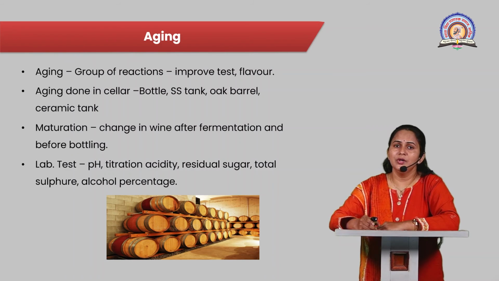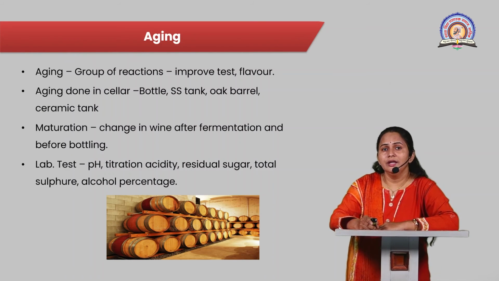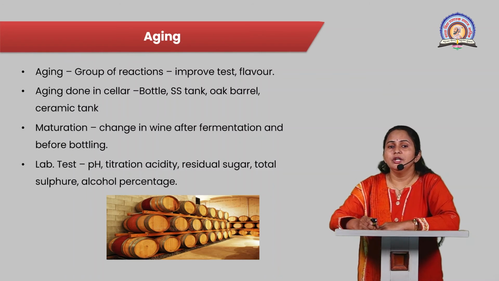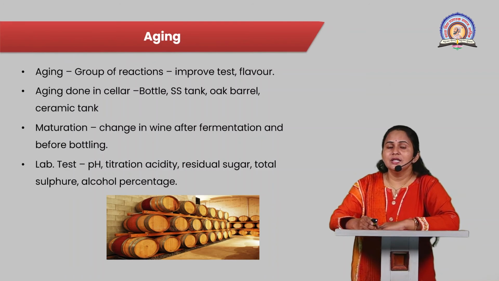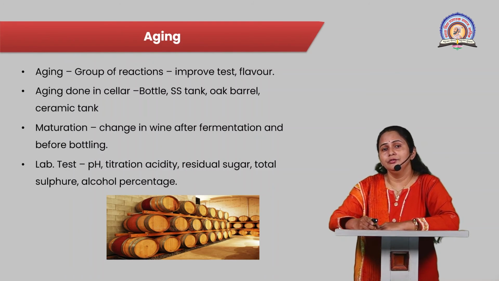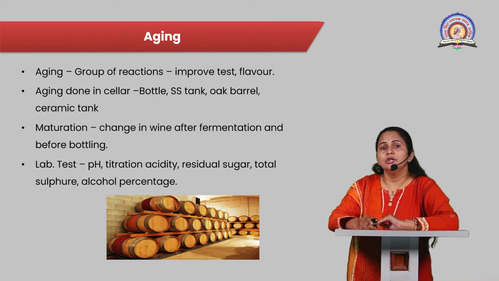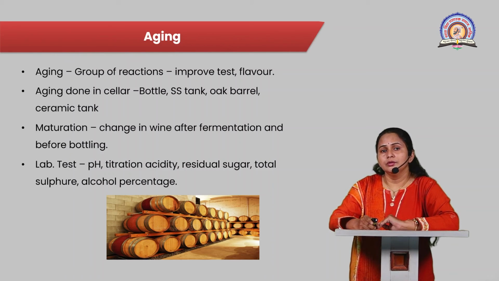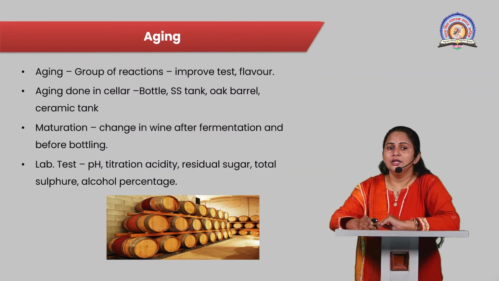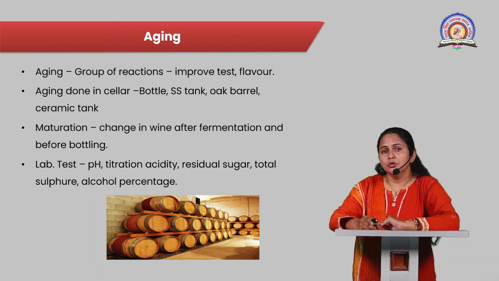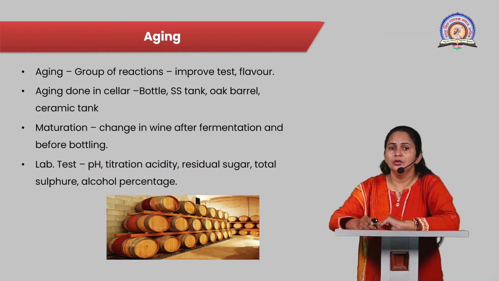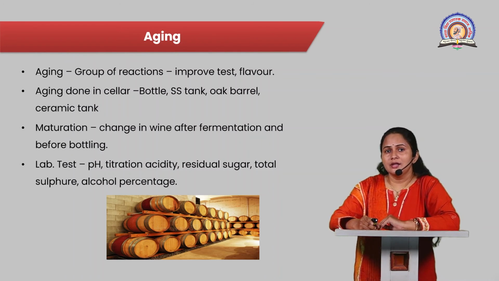After the clarification of wine, aging is the next step. Aging is a group of reactions which improves the taste and flavor of the wine. Basically this aging is done in the cellar, and we know that the cellar is the room where the wines are stored for aging purposes, having controlled temperature and humidity conditions. In the cellar, the wines are transferred into bottles or stainless steel tanks or oak barrels or ceramic tanks where the proper aging of wine can be done.